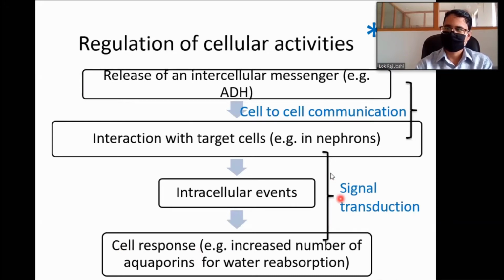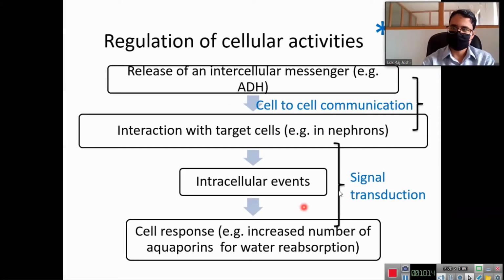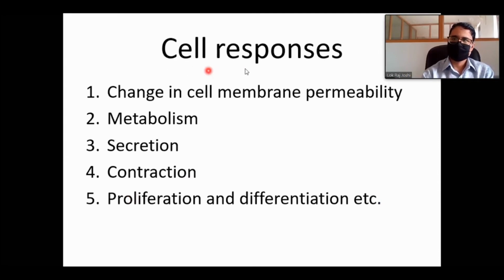This process from interaction of the hormone with the target cell till the cell response is called signal transduction. I think you have already studied signal transduction in first year, general physiology. Just remember this term, signal transduction. The first step is cell-to-cell communication, between the cells, and signal transduction is inside the cell. Mechanism of action of hormones refers to what happens during this signal transduction in the case of the hormones. The cell responses may be in various forms.